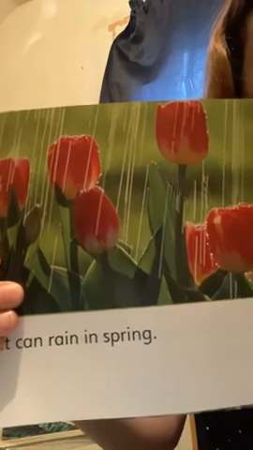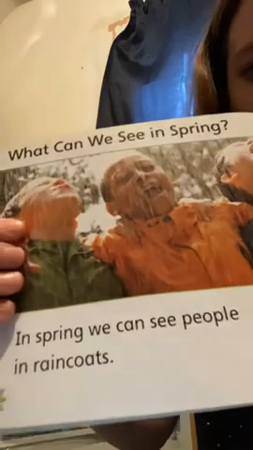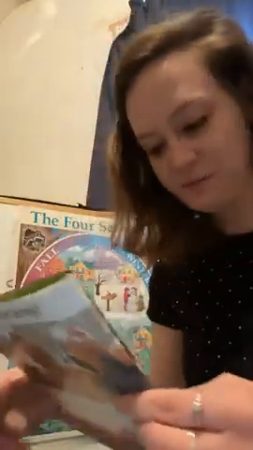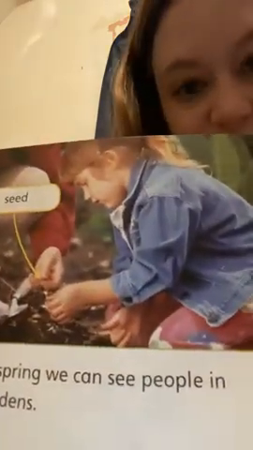Weather in spring. It can be warm in spring. It can rain in spring. We've had lots of rainy weather. In spring, we can see people in raincoats. Do you have a raincoat? I do. In spring, we can see people in boots. They're splashing in puddles. In spring, we can see people in gardens. Do you have a garden at your house?